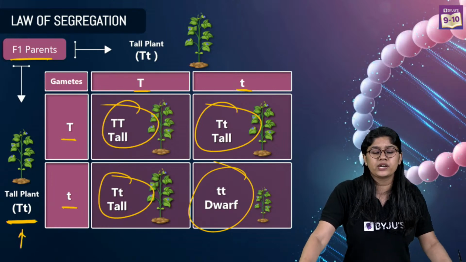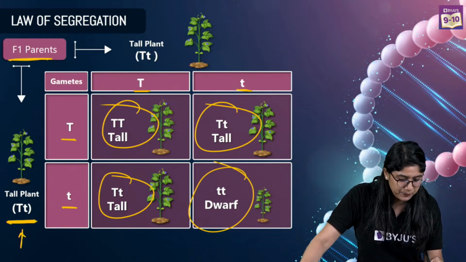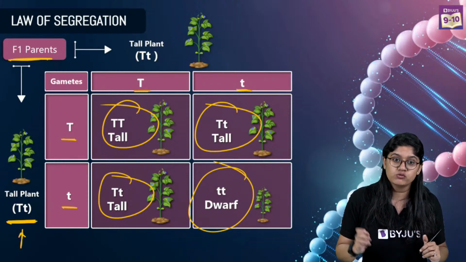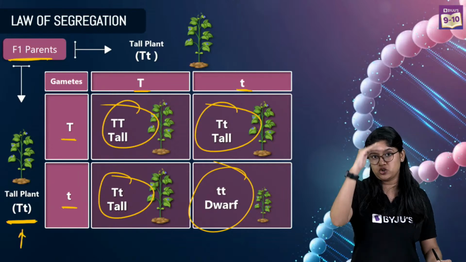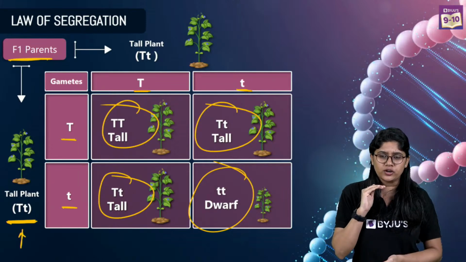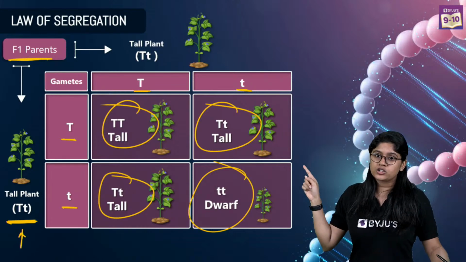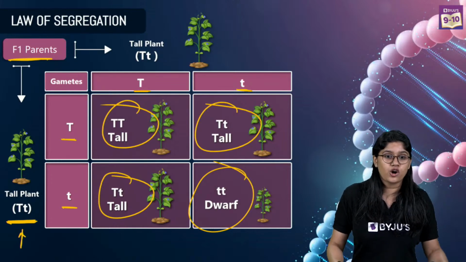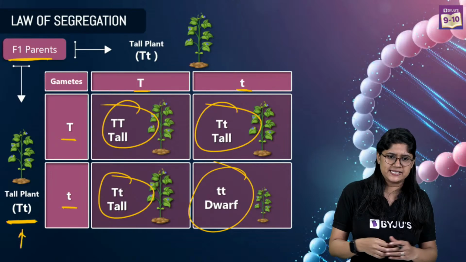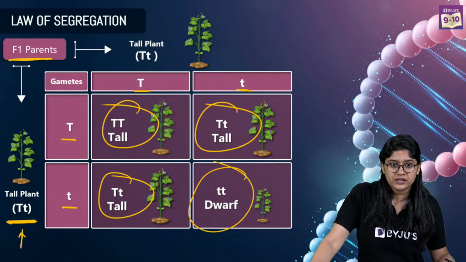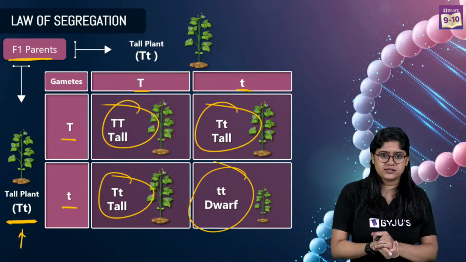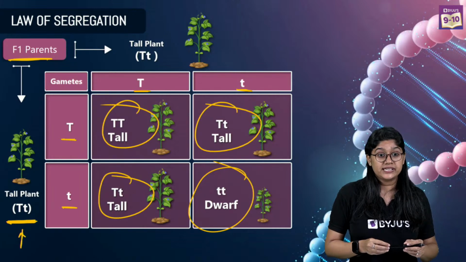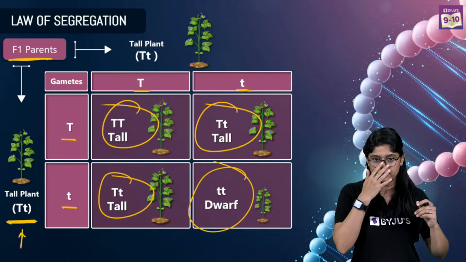So what we see over here is that the F1 parents, which are the same, if we do the self-crossing of the F1 parents, what will we see? We will see that 3 plants will be tall, 1 plant will be short, right? Can you see? Tall, tall, tall, and 1 is short. Dwarf means short, not much growth. Yes. Very good, Netra. Dwarf means short plant. Very good, Kalpana. He worked upon it, right?